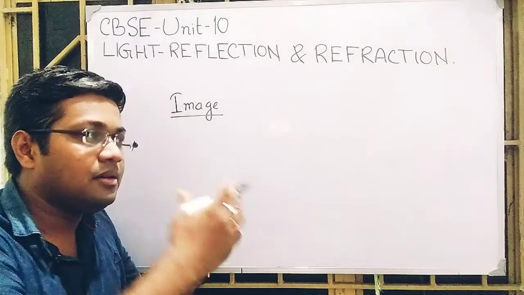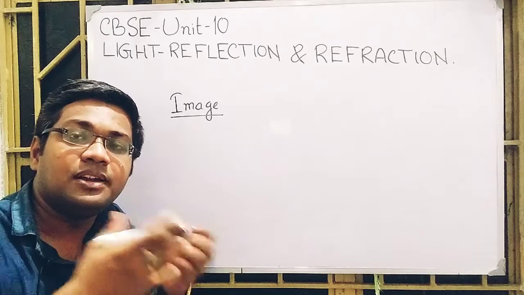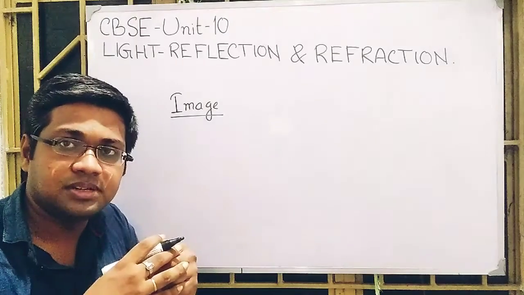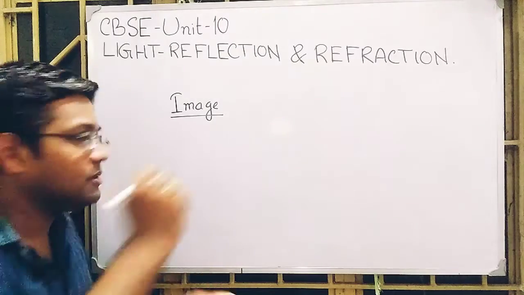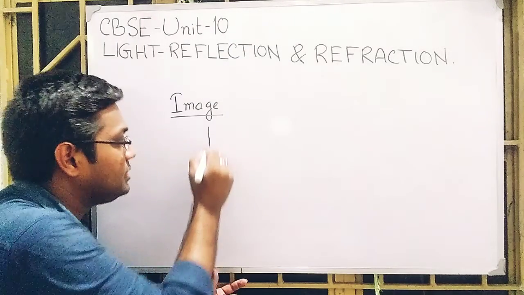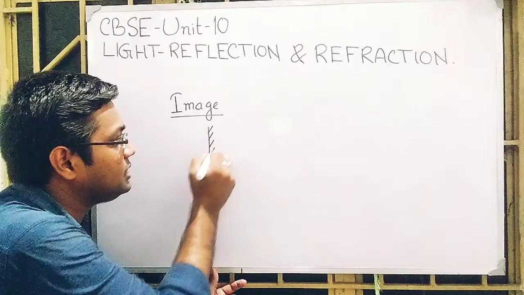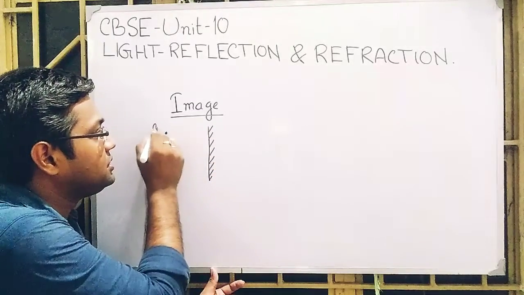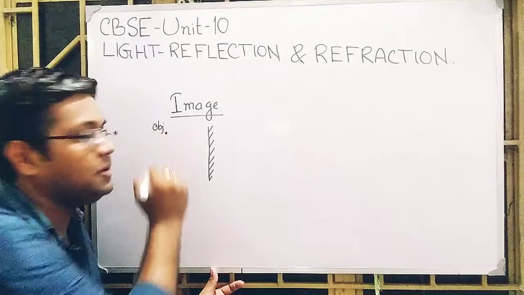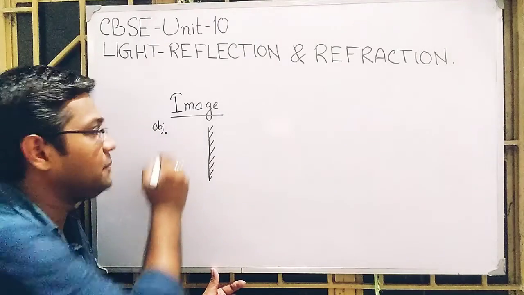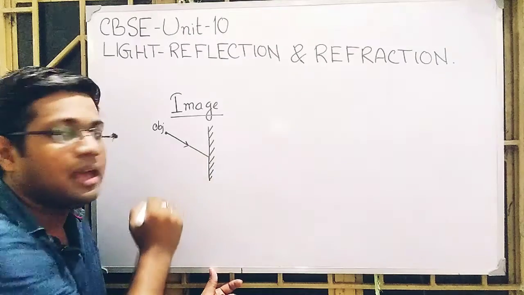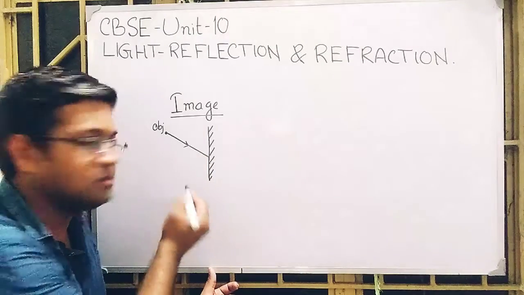If light falls on an object and reflection occurs, we can see the image of that particular object, just like in the case of the plane mirror. If this is the plane mirror and this is an object, the light ray coming from the object is incident on the mirror.